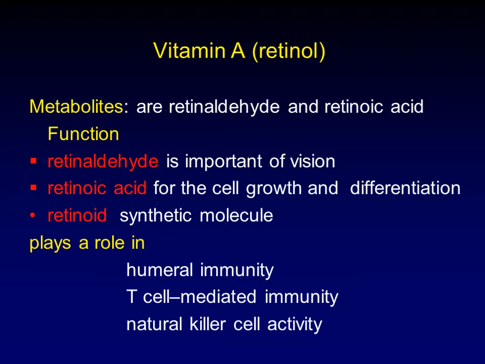This is the second lecture about the vitamins, fat-soluble vitamins. Started with vitamin A, what's called retinol. The active metabolites of retinol, or vitamin A, in the body are retinaldehyde and retinoic acid. The main function of vitamin A in the body: retinaldehyde is important for vision in the retina, while retinoic acid is important for cell growth and differentiation.